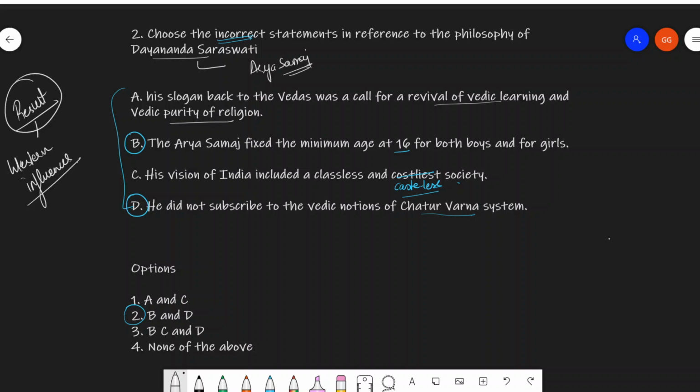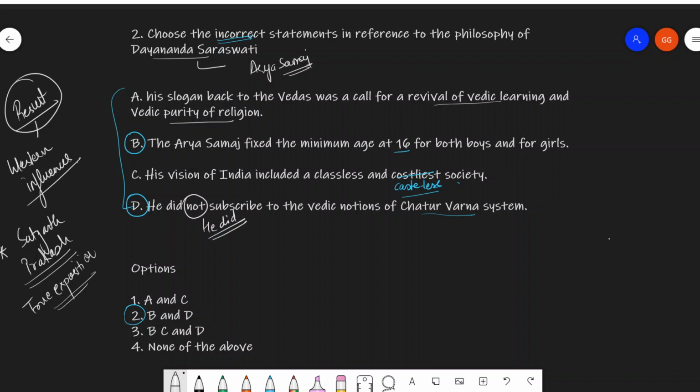Dayanand Saraswati expounded his views in the important text, and the name of the text is Satyarth Prakash. In English, this is the true exposition. Dayanand Saraswati did subscribe to the Vedic notions of the Chaturvarna system.